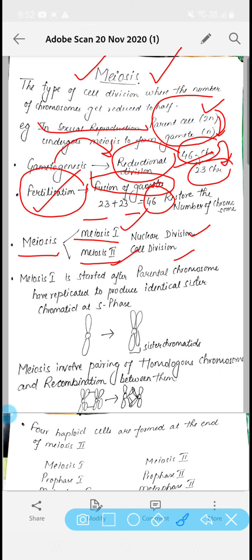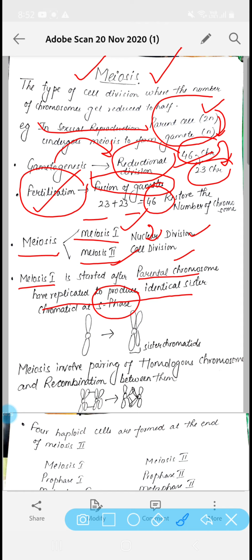Firstly meiosis 1 takes place, then meiosis 2 takes place. Meiosis 1 starts after the parental chromosomes have replicated to produce identical sister chromatids during the S phase.